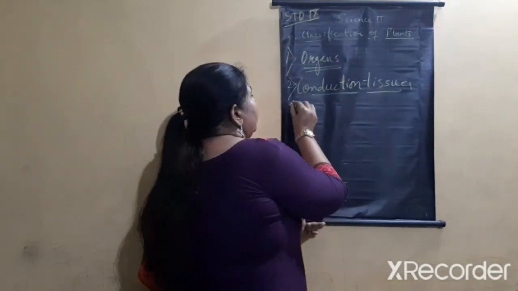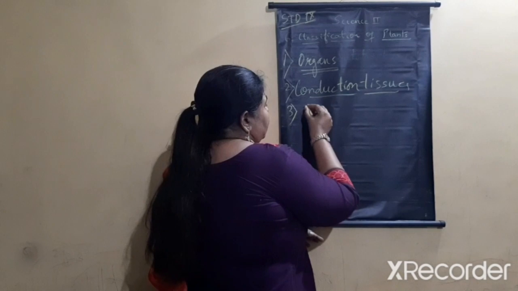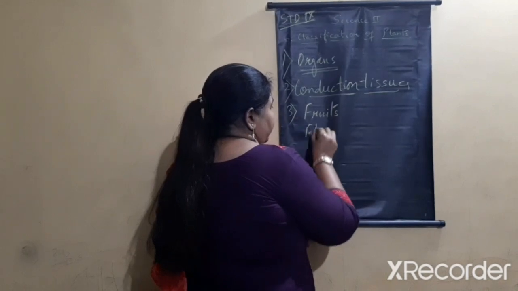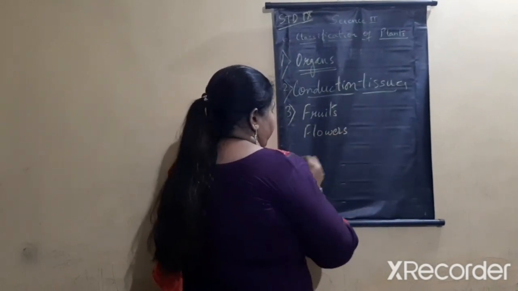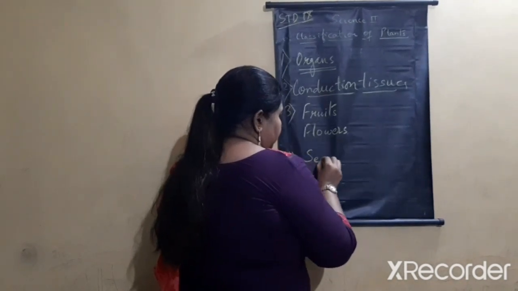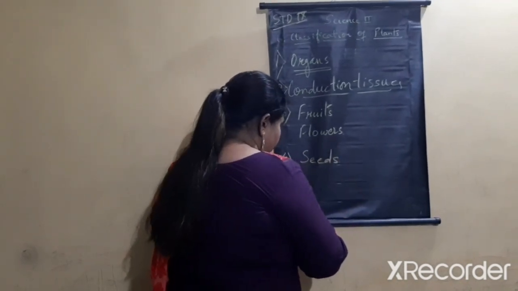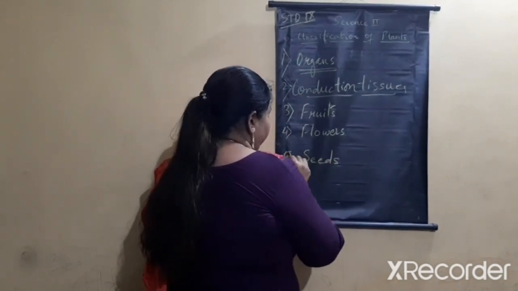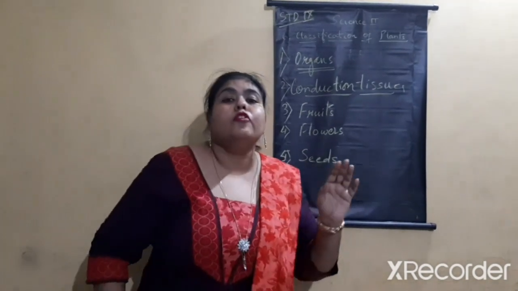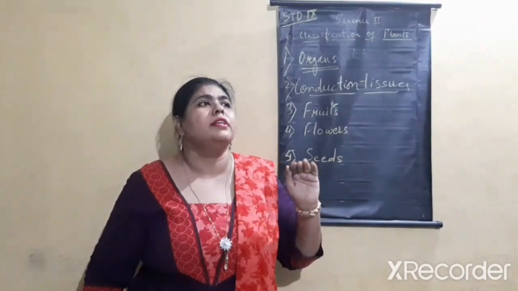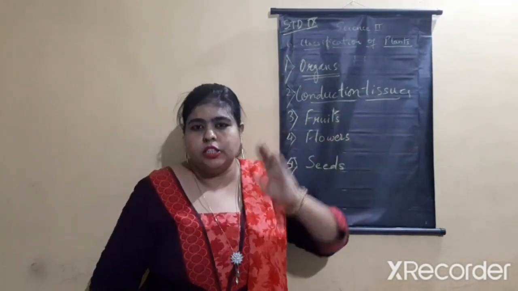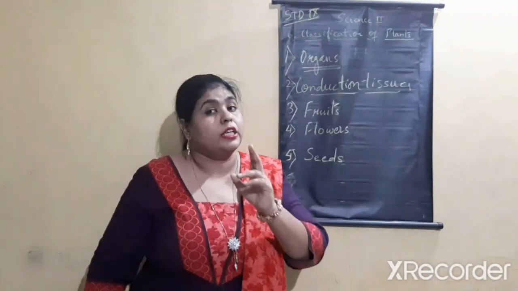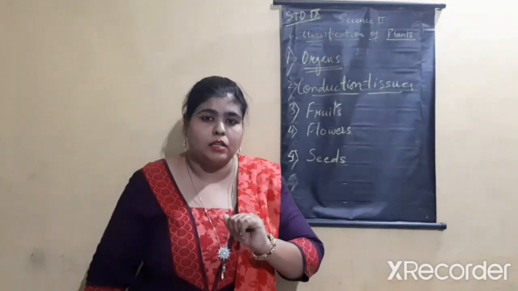Okay? Now, the third one is fruits, flowers, the fourth one is seeds, and the fifth one. Now, fruits are actually the main reproductive part, the ones that carry the next generation. So, whether a particular plant bears fruits or not is also a main criteria to classify plants.